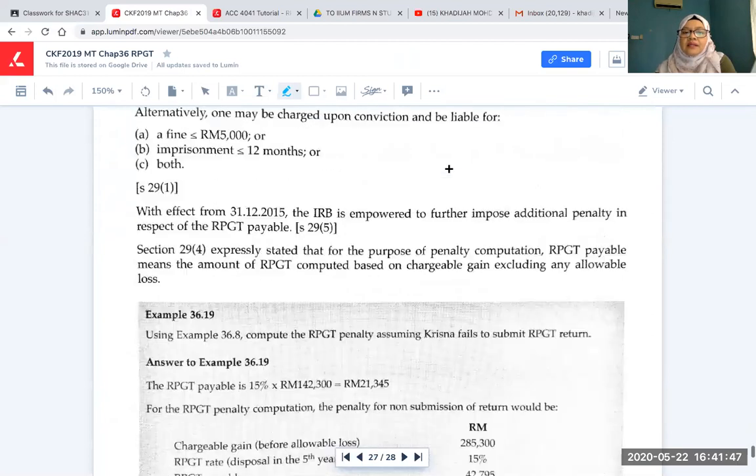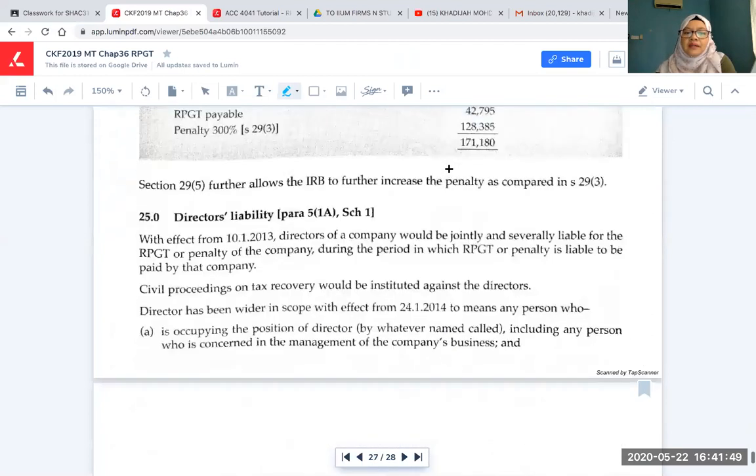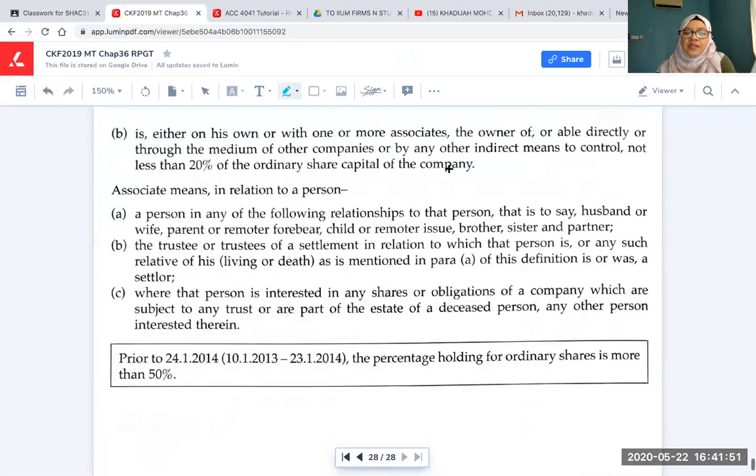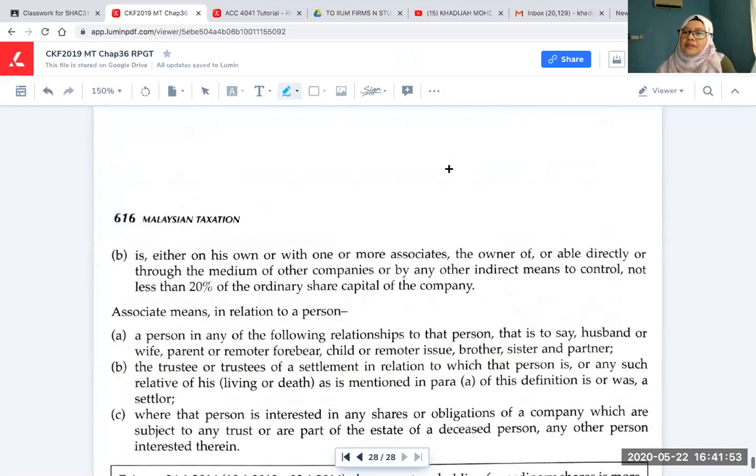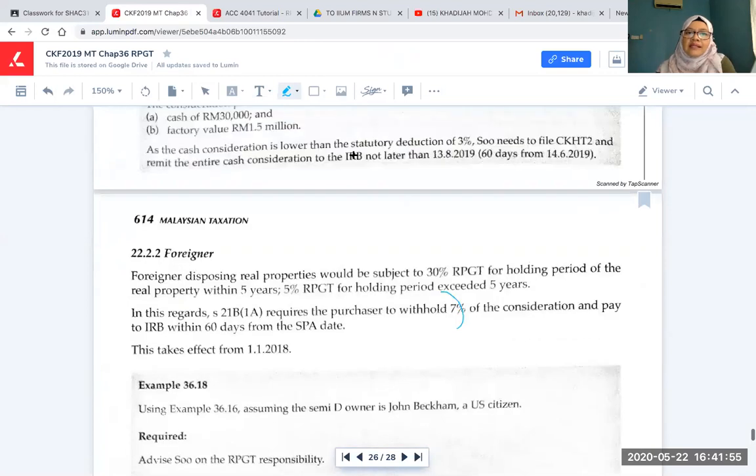All right. So this part you should read a bit, because it's on the theoretical part, as opposed to the practical part of the RPGT. So I have less than a minute. I think, what else can we cover? It's a long topic, but it's okay.